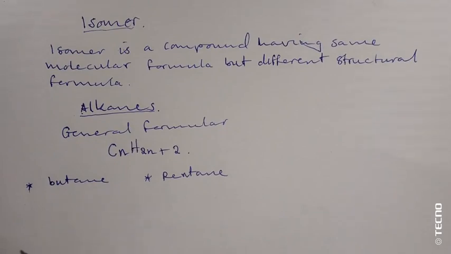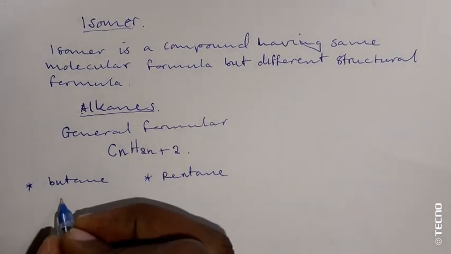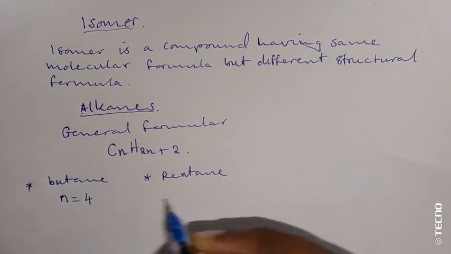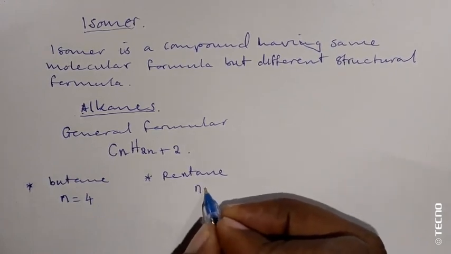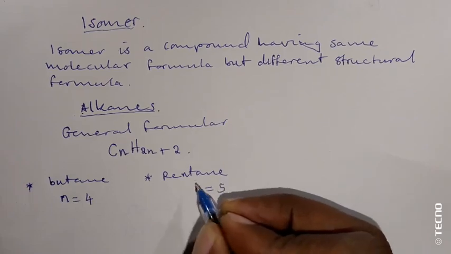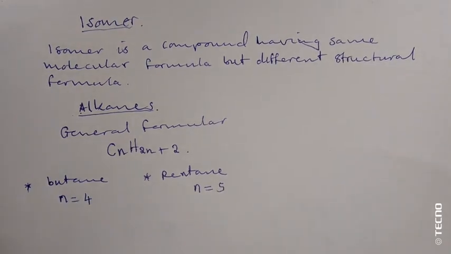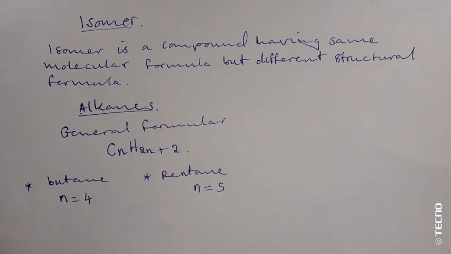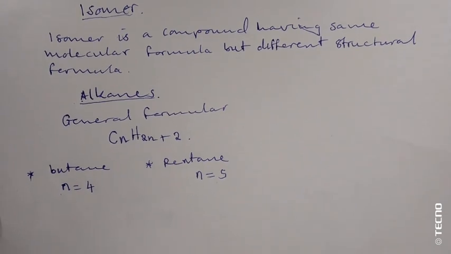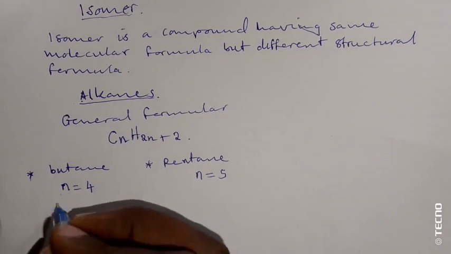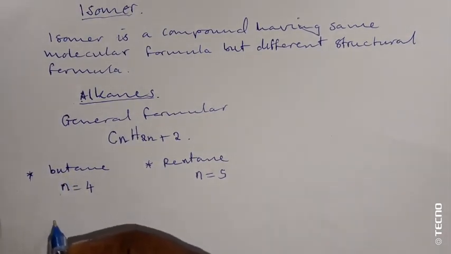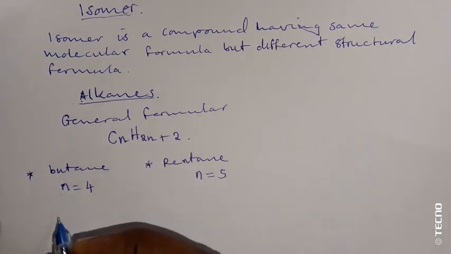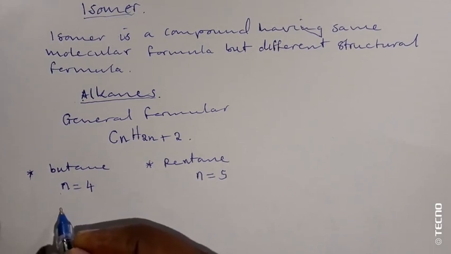Butane has got how many carbon atoms? It has 4, so n is equal to 4. For pentane, n is equal to 5. So for butane, we use the general formula where n is replaced by 4. What formula are we going to have?